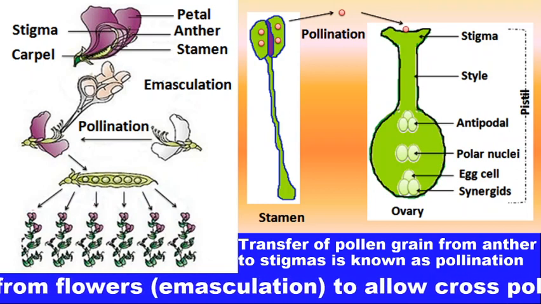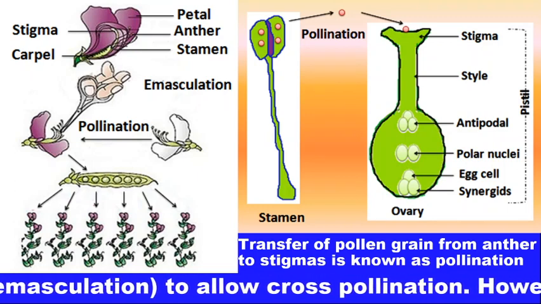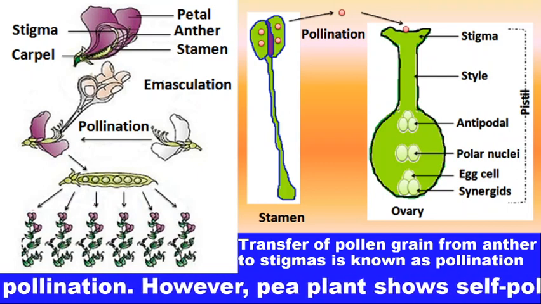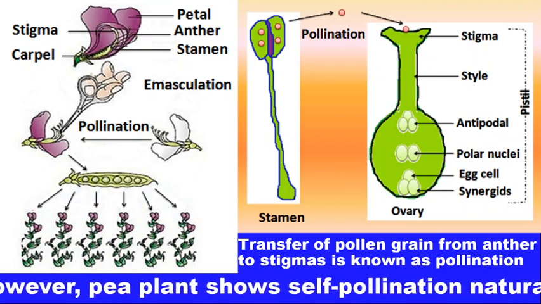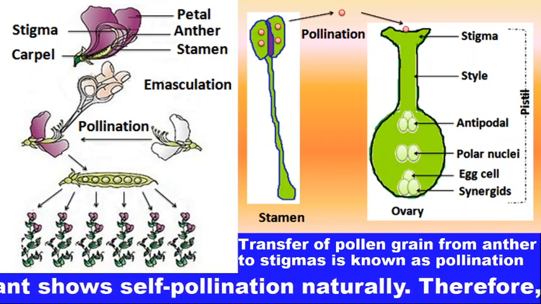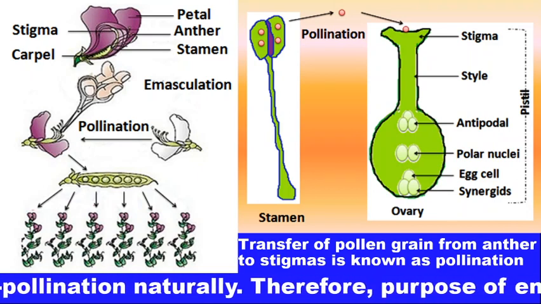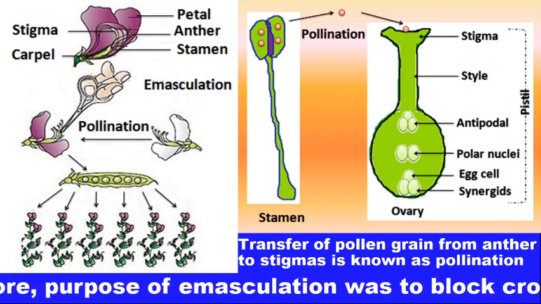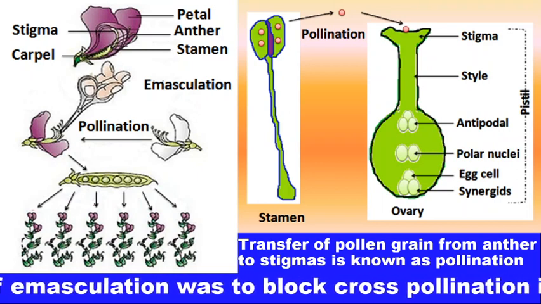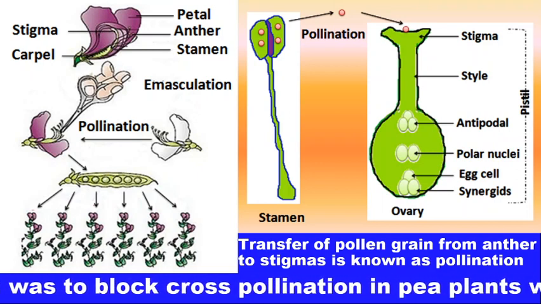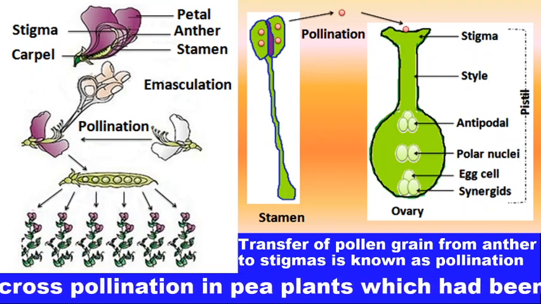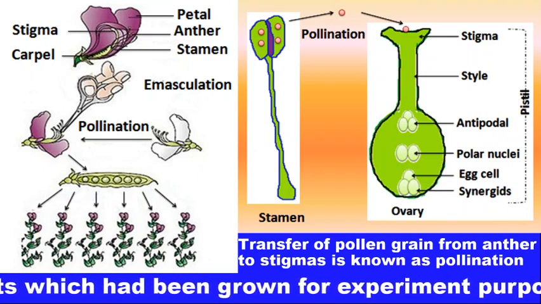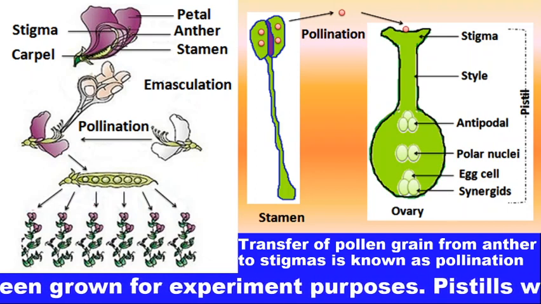Self pollination means transfer of pollen grain from anther to stigma. If the surface of the stigma is covered with some cover, there will be no chances of pollination. So emasculation and bagging was the first step which Mendel did at the initial stage of his experiments.